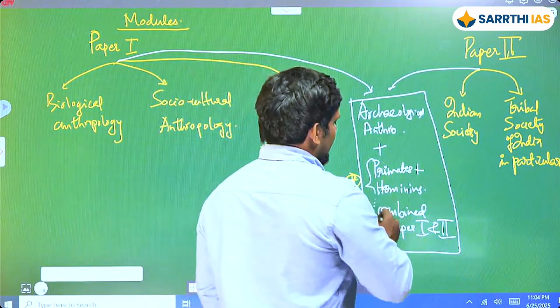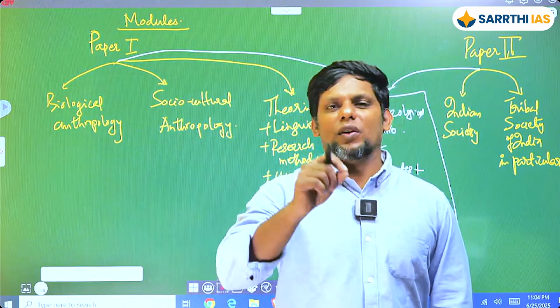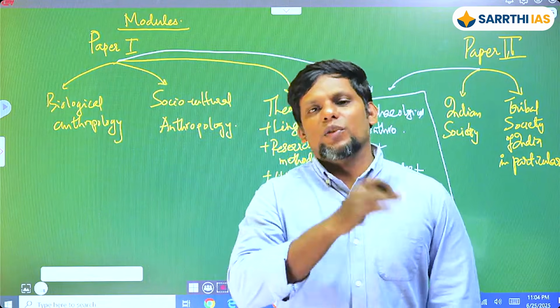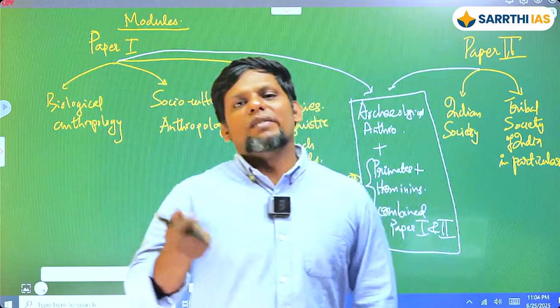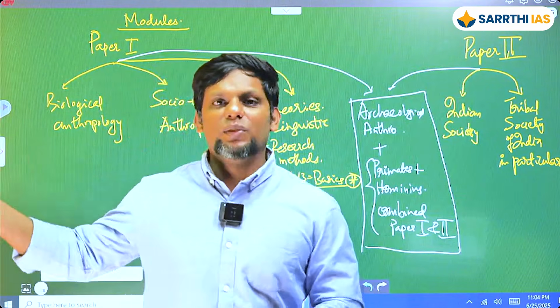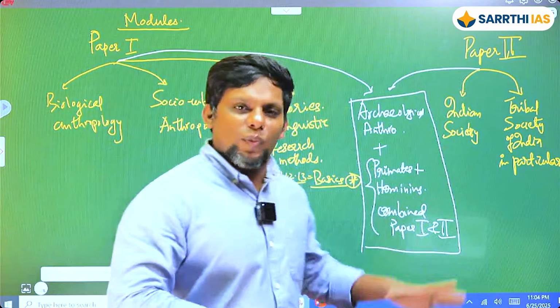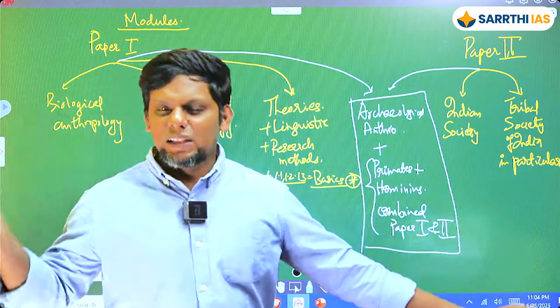Same thing here as well. So lower Paleolithic is a phase jahan pe you have a particular hominin called the Homo erectus, right? So Homo habilis also, but Homo habilis is not part of the syllabus, so let's not bother about it at the moment. But you have Homo erectus in Africa, in Europe, in the Far East, and in India, right? So the ones in India are syllabus, right, in your paper 2. Okay, the ones who are elsewhere are basically another one.